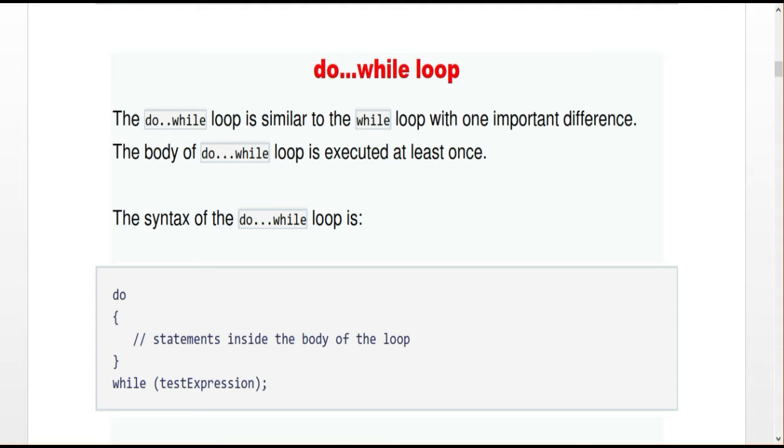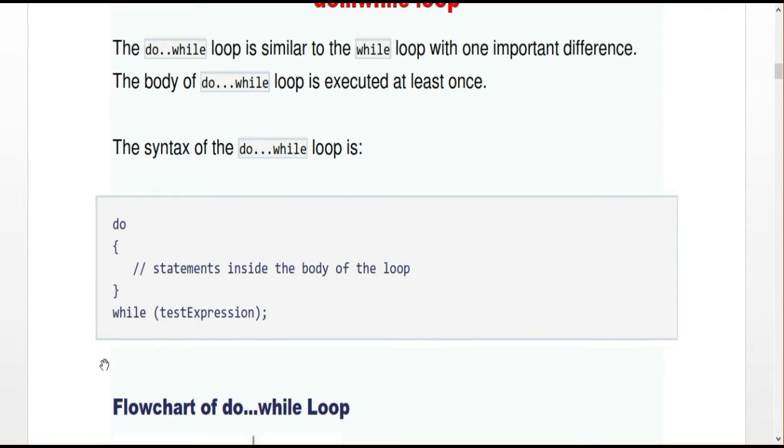So here this is the syntax for the do while statement. So do, open and close braces. Here is the body of the statement, and finally I check the while condition. Finally the condition is checked. It is not checked at the beginning. So it is line by line execution. Programming is always line by line execution. So this is do, and do means this statement will execute. After that the condition will be checked. This is the structure of the do while statement.